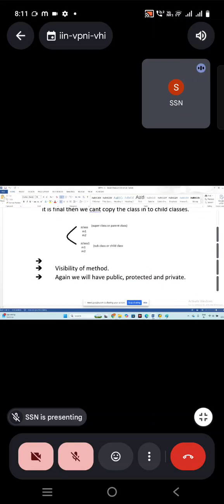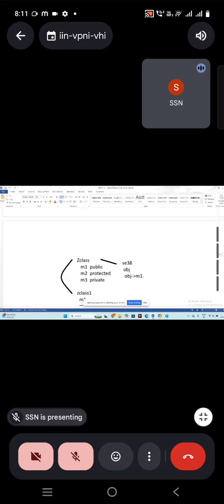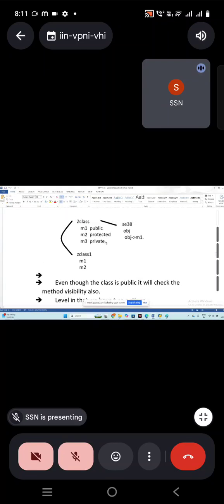Even though your class is public, inside the methods it is public, protected, private. Now when I'm copying into the child, which one will be copied? Public and protected will be copied. When creating the object, which method can we call? Public methods only we can call. The same visibility applies for the methods also.